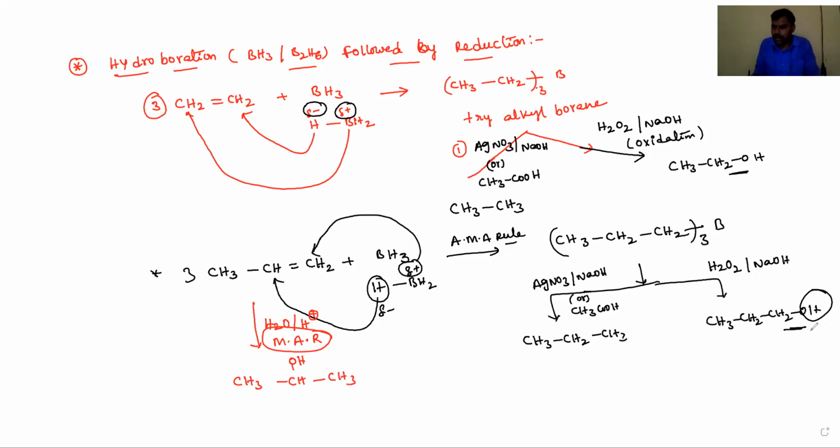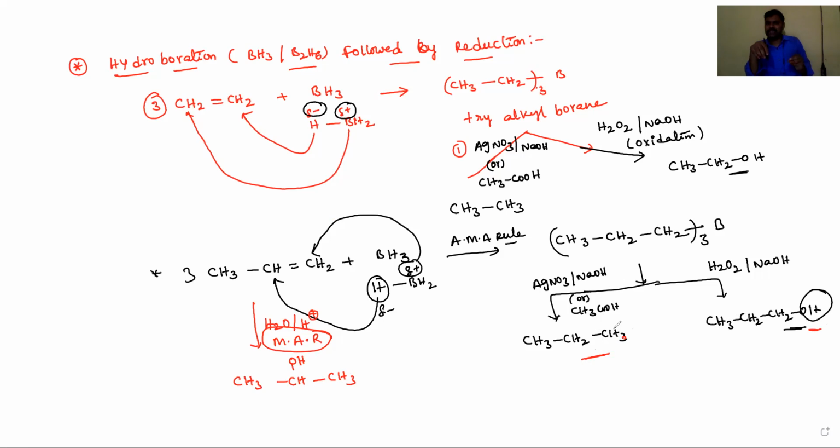So if you want propan-1-ol, you have to add BH3 first followed by oxidation. Or simply, if you want alkanes, addition of BH3 followed by reduction in the presence of acetic acid or silver nitrate and base, then we'll get the corresponding alkanes. So from alkenes, hydroboration followed by reduction also gives alkanes.